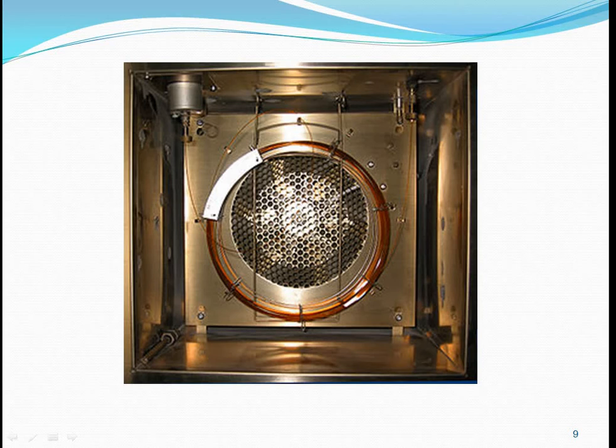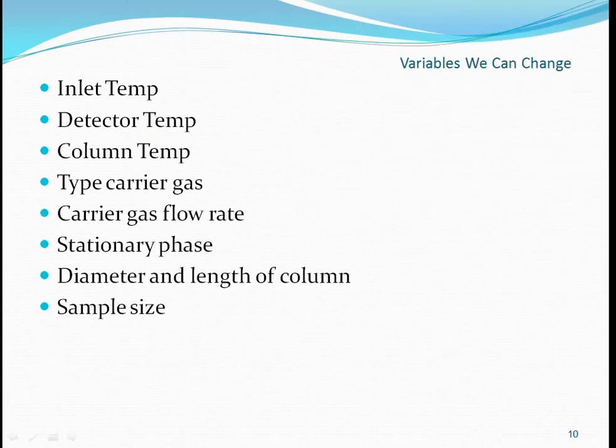Heating is provided by the oven. Variables we can change: inlet temperature, detector temperature, column temperature, type and flow rate of carrier gas, stationary phase, diameter and length of column, and sample size also.